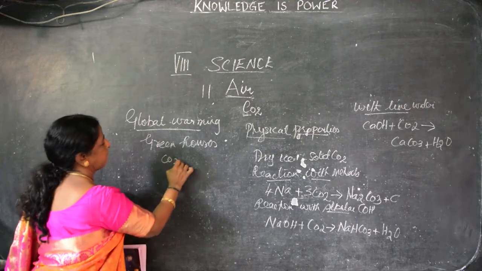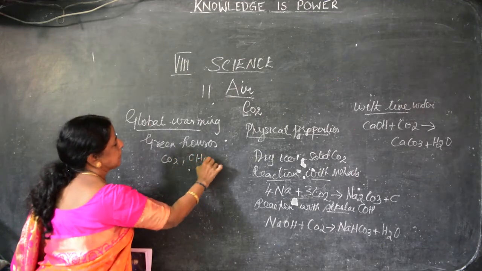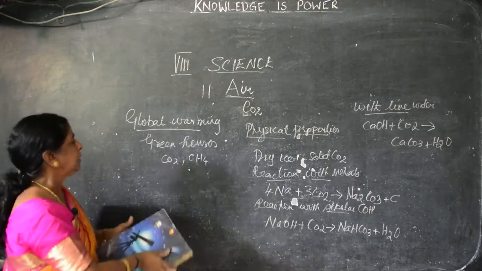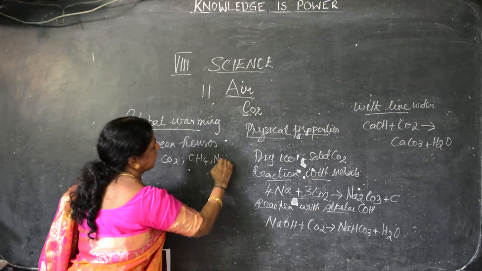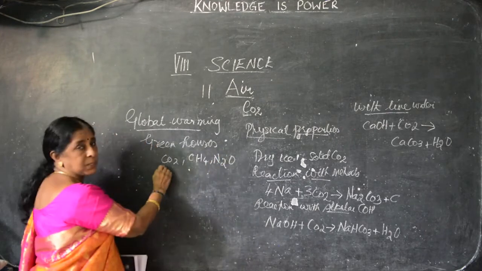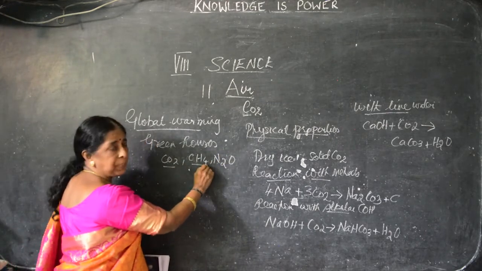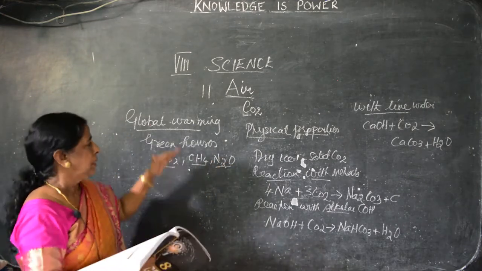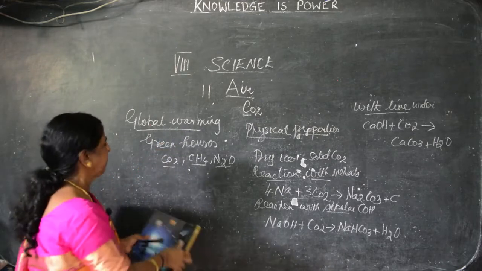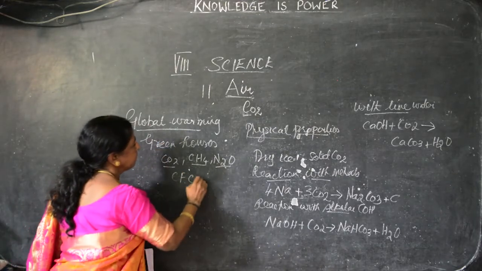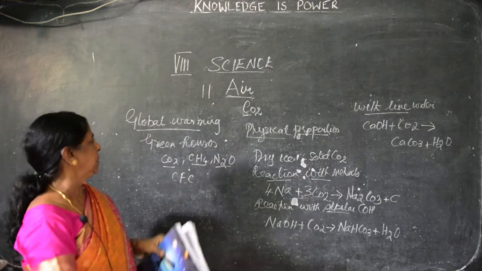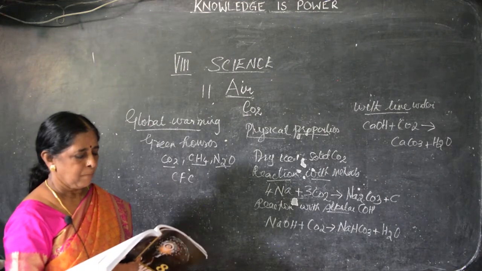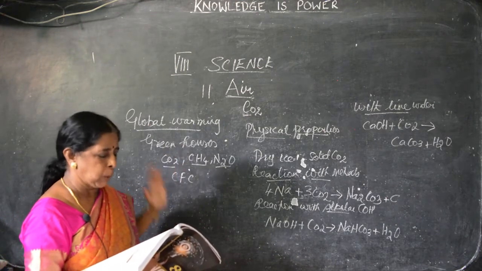Carbon dioxide, methane, CH4, nitrous oxide, N2O, and chlorofluorocarbon, CFC. These are the greenhouse gases which absorb the warmth. So the increase in temperature is known as global warming.